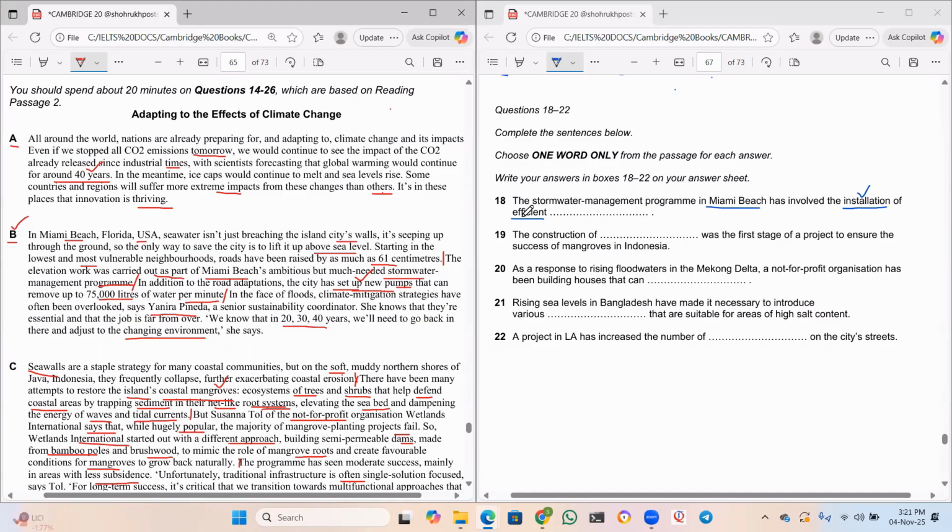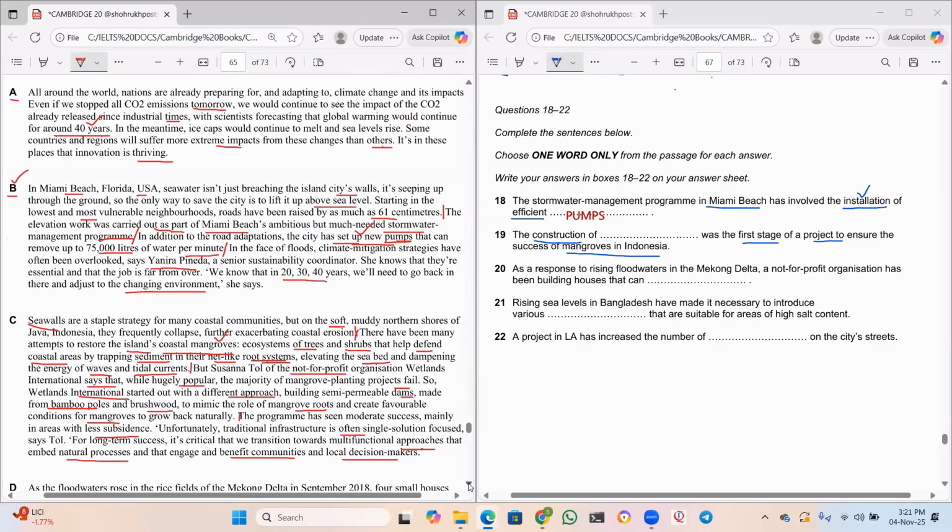Okay. So what is the answer? The stormwater management program in Miami Beach has involved the installation of efficient pumps. Okay. We have to write only one word, sir. So yes, my answer would be pumps. Okay. Good. Right. Next one, sir. The construction of dash was the first stage of a project to ensure the success of mangroves in Indonesia.